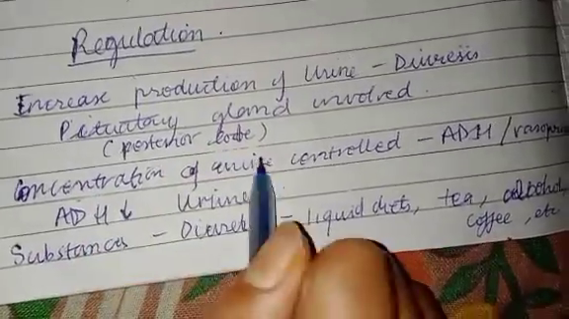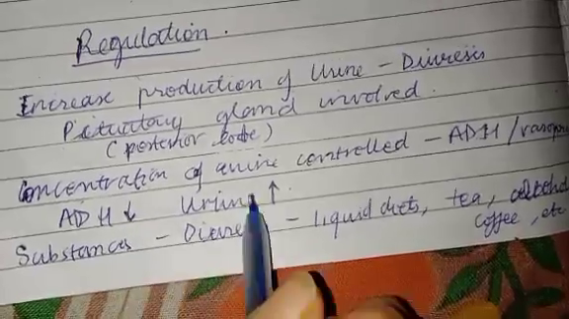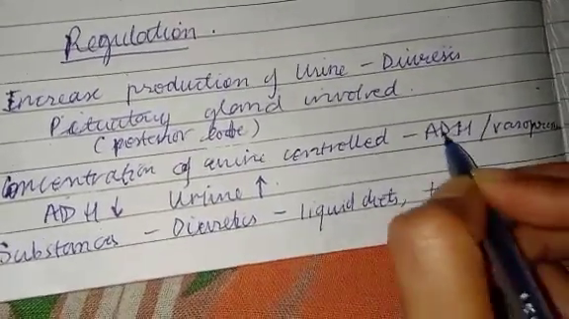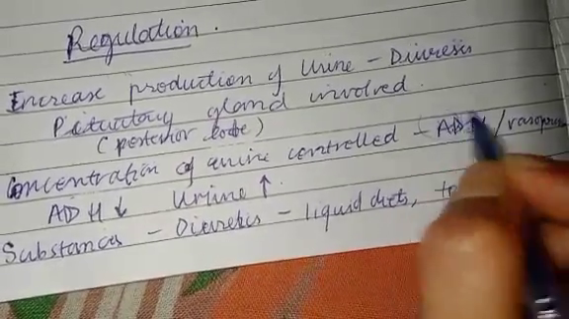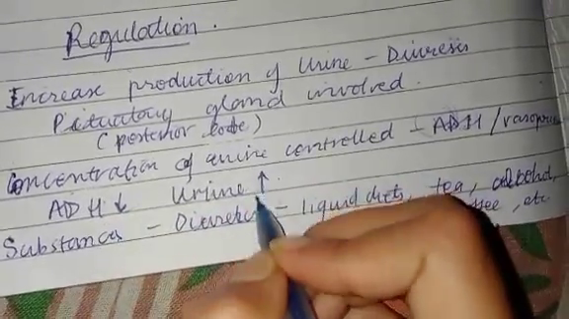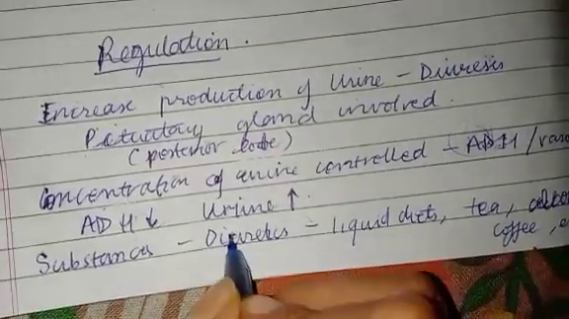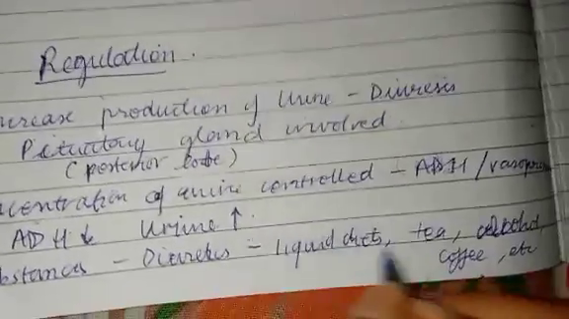Concentration of urine is controlled by ADH. ADH means antidiuretic hormone. Anti means diuresis will be less if it is released more. So if ADH is released less, urine will be more, meaning diuresis will take place. Substances which increase the production of urine are called diuretics, like liquid diets, tea, alcohol, coffee, etc.